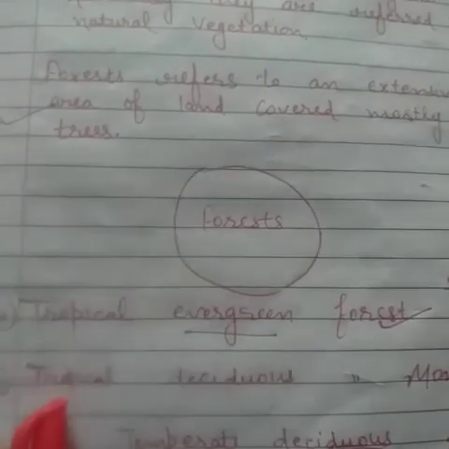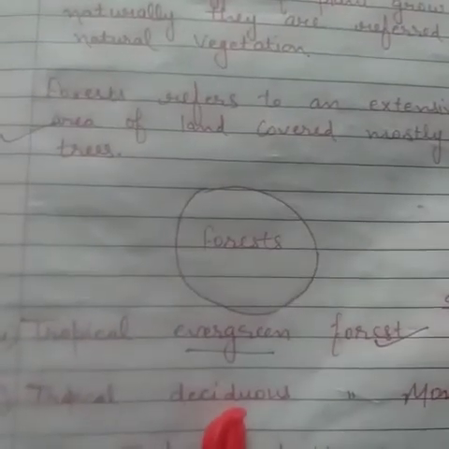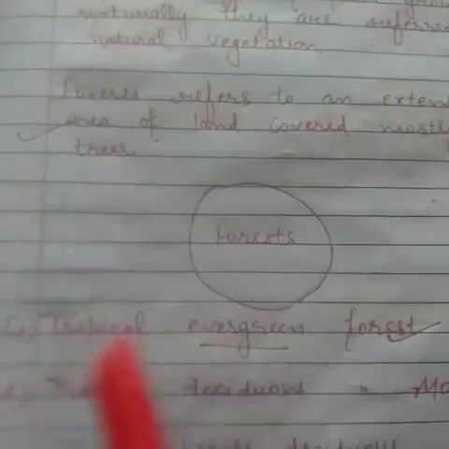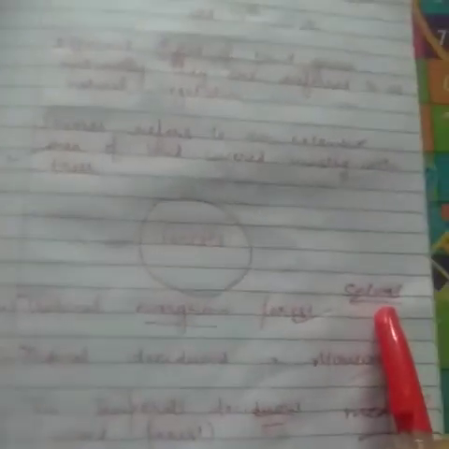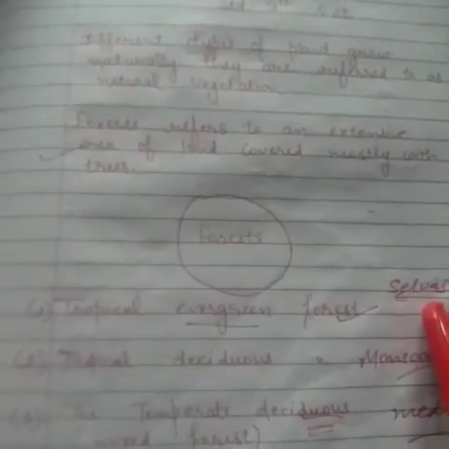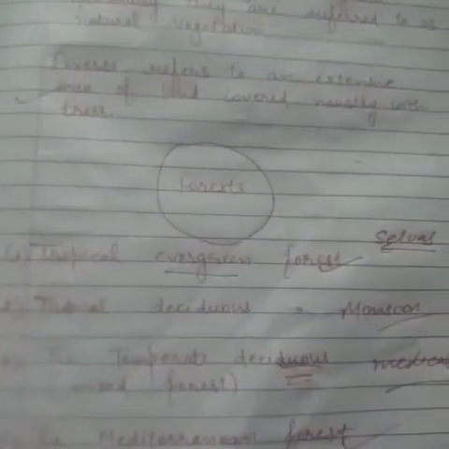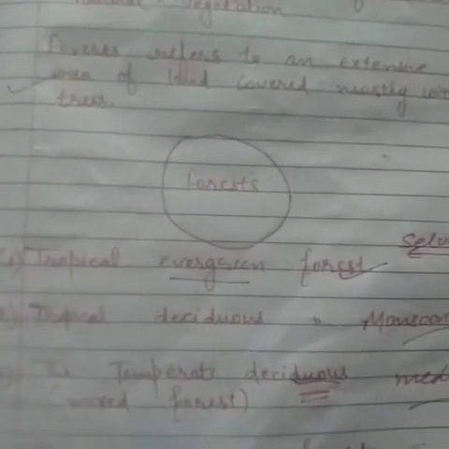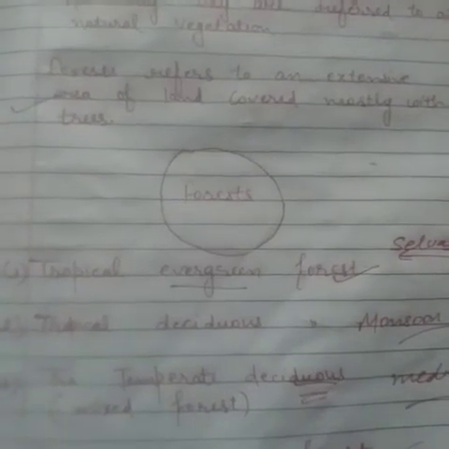And the next type is tropical deciduous forest. The tropical evergreen forest is known as selvas. Selvas means the lungs of the earth. And the tropical deciduous forest is known as monsoon forest. Monsoon means heavy rainfall. During this period, heavy rainfall occurs.